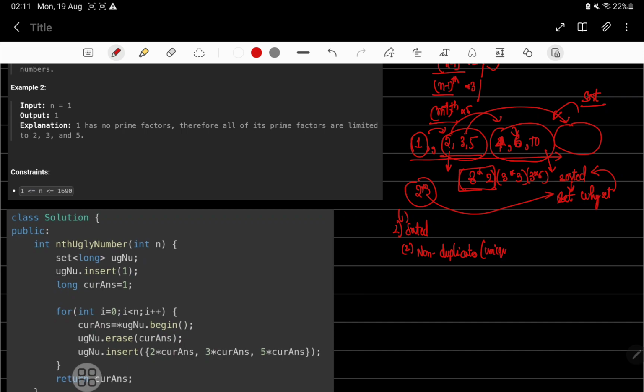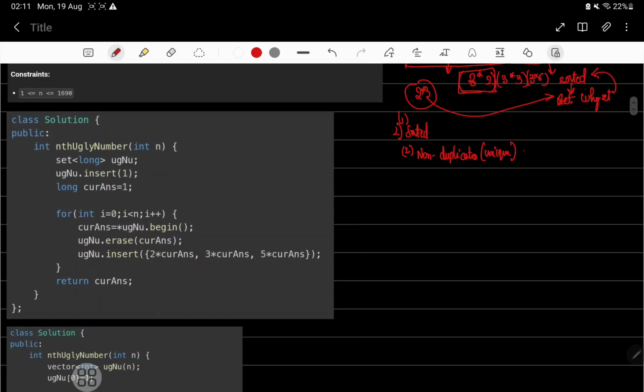Right? We can just look at the solution now, what we'll be doing. So suppose I wanted to find out the third one in this, right? What would be my third? After rearranging this, I would have found out that the 0th position is the first one, second is second, 3 is 3. So my third ugly number would have been 3. We can just look at the answer, what we are doing.